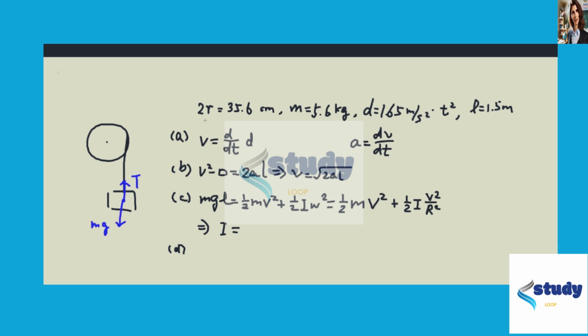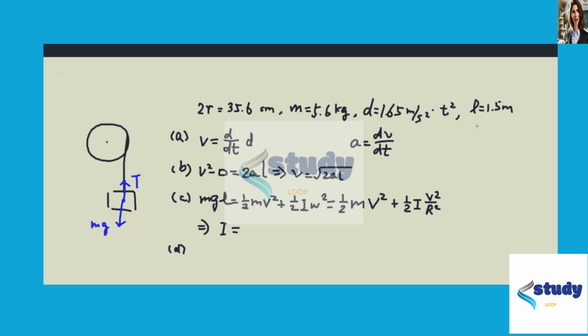In this problem, we have a block connected to a disk through a wire. We're given a diameter, or twice the radius of the disk, which is 35.6 centimeters. We're given a mass, smaller m, of the block. We're given the distance the block has descended to be d equals 1.65 meters per second squared multiplied by t squared.